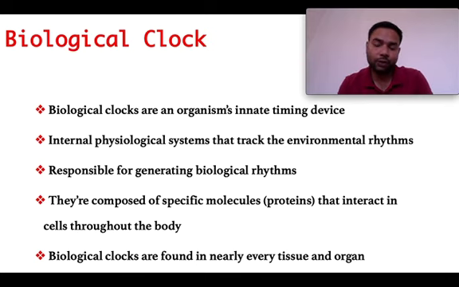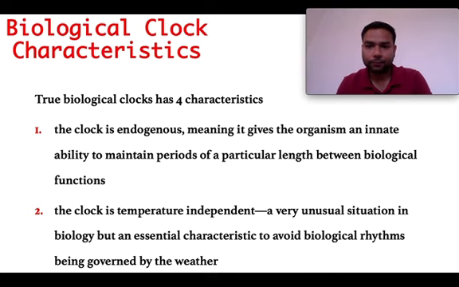They are mostly proteins, and these proteins interact inside the cell or in the organism's body. Biological clocks are found in nearly every tissue and organ. There is a master clock, and there are the peripheral clocks. We will be studying that in the next slides. So these biological clocks are found in every tissue and organ.